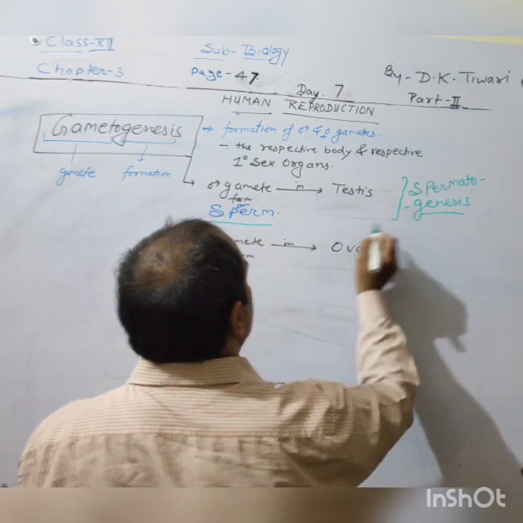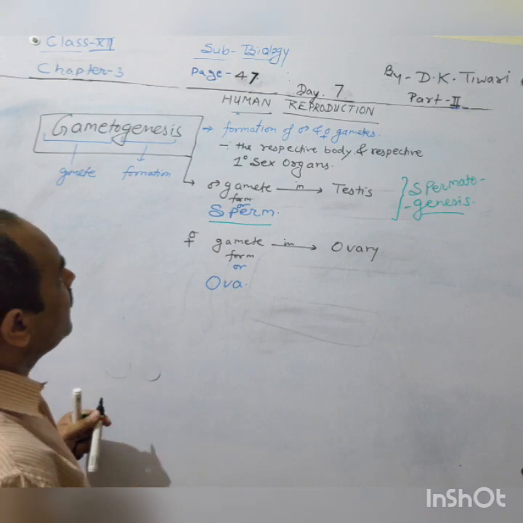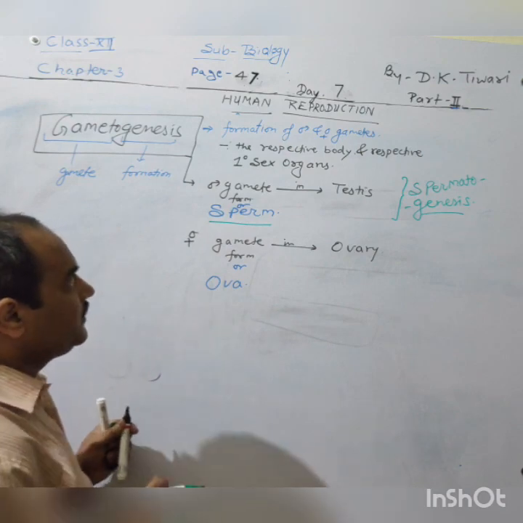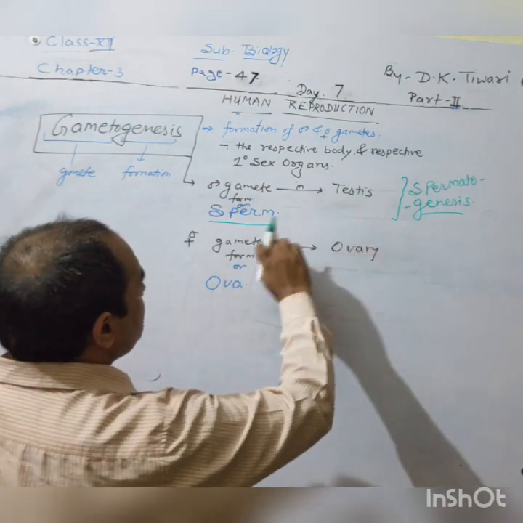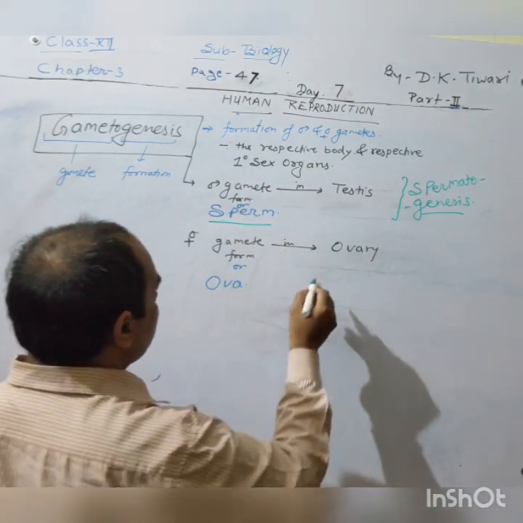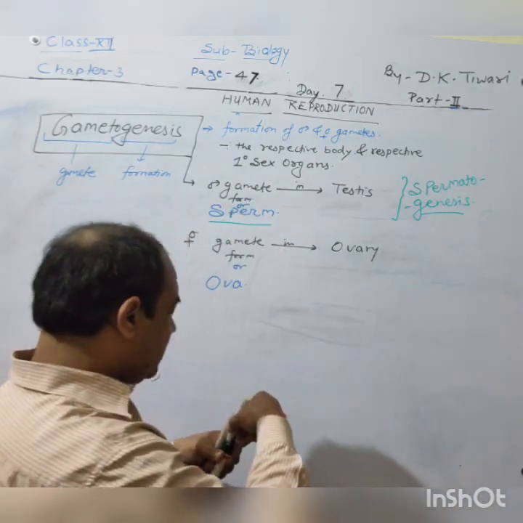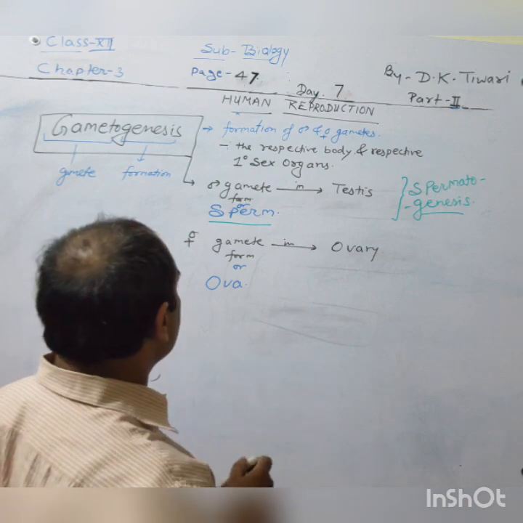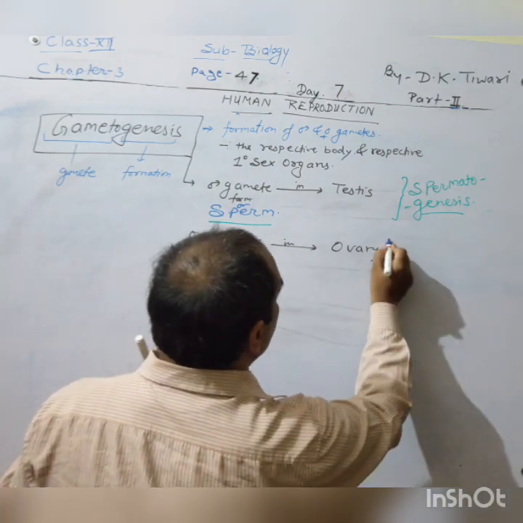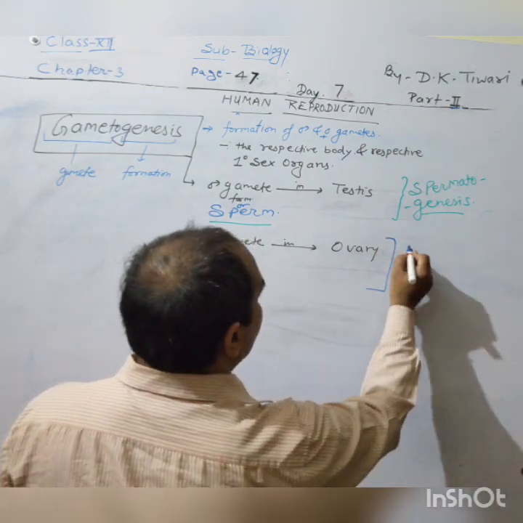So spermatogenesis is taking place in the male testis, where sperm will form, and the oogenesis will take place in the ovary, where the ova will be formed.